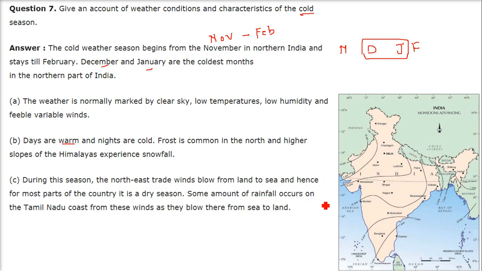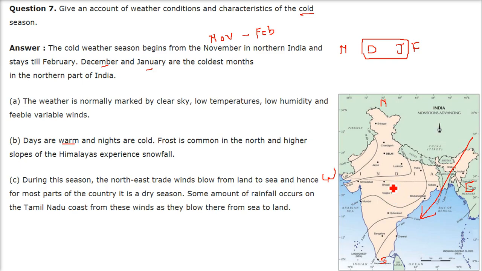And during this season, the northeast trade winds, so this is north, this is south, this is east, and this is west, blow from land to sea. So they come like this, and hence in most parts of the country, because they are coming from land, they don't have any moisture.